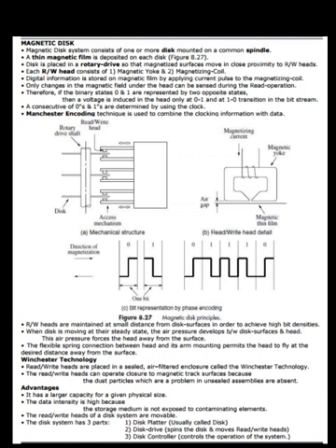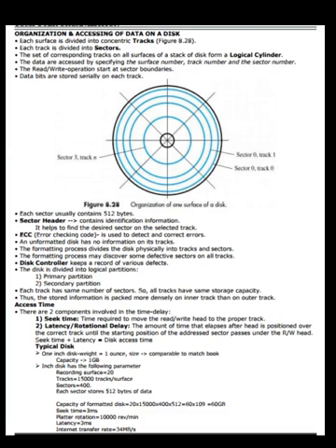The disk system has three parts: the disk platter, usually called the disk drive, which spins the disk and moves the read or write heads. The disk controller controls the operation of the system. Now let us see the organization and accessing of data on a disk.